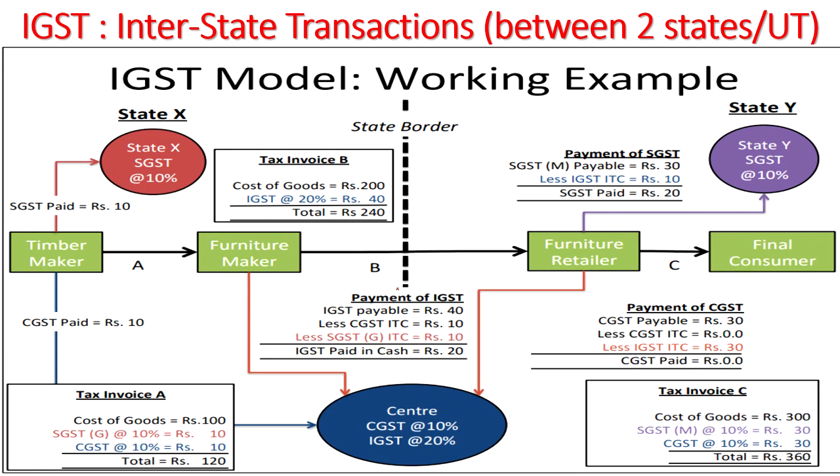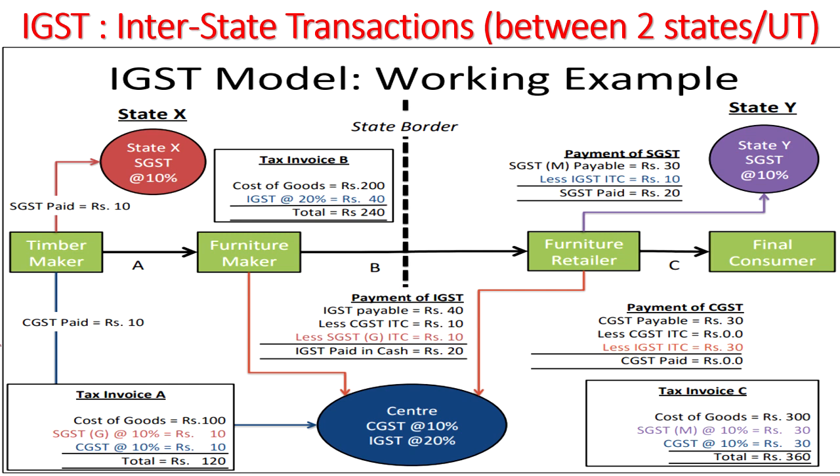Next one is the interstate transactions, that is between two states or two union territories, or one state and one union territory, or one union territory and one state, between two different states. That is called the IGST model. Whenever there is a transaction between two states, two union territories, or one state and a union territory, IGST will come into picture. The working model of IGST, we will see with an example.